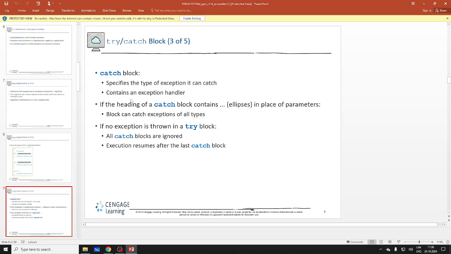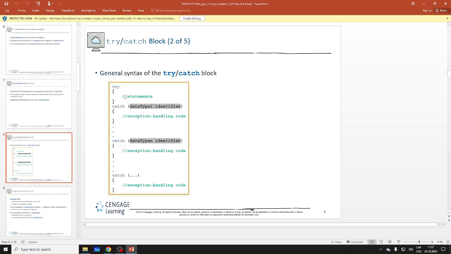So you can have ellipses. You can catch exceptions of all types, right? So again, if there's no exception in the try block, if it all goes well, what's happening with these blocks? They're ignored, right? You just keep going, basically.